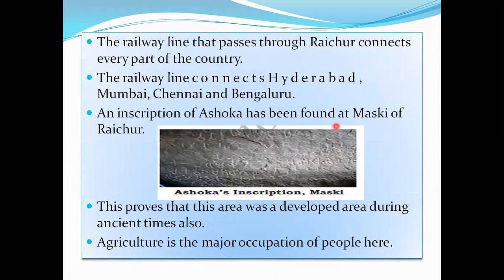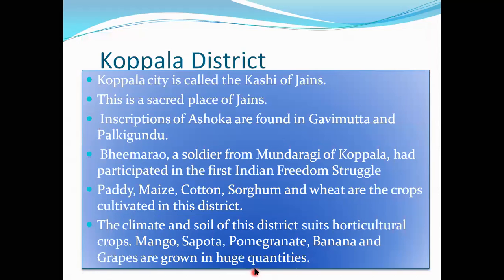Ashoka's inscription has been found at the Maski of Raichur. This is known as an inscription of Ashoka. Where is it found? It is found in Maski. This proves that this area was a developed area during the ancient time also. And agriculture is the major occupation of this Raichur district.